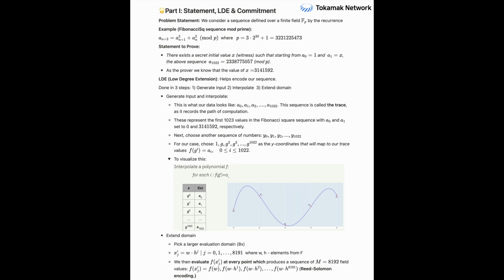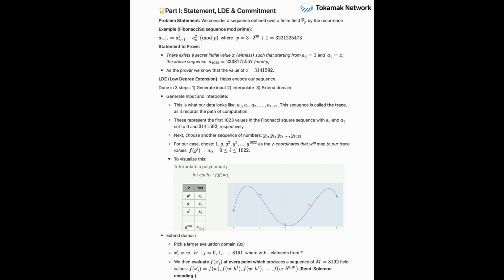Exactly. So to make this concrete, let's track a specific simple computation example. Think of a Fibonacci-like sequence. It's not just calculating numbers. We're using this sequence as a kind of stand-in for any complex computation. Okay. So the rule is a(n+2) = a(n+1) + a(n). Simple enough. We start with a0 = 1, and a1 is a secret value. Let's call it x. This x is the witness we want to prove exists without revealing it. And the goal? The goal is to show that after, say, 1,022 steps, the sequence reaches a very specific final value: a1022 equals 2338775057. And crucially, all these calculations happen in what's called a finite field.